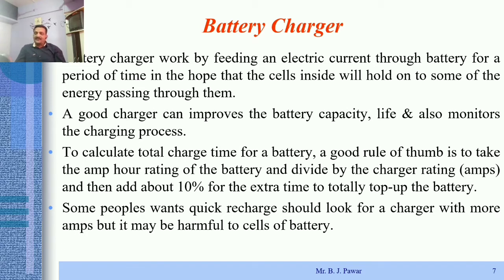So to calculate the total charge time for a battery, a good rule of thumb is to take the ampere hour rating of the battery and divide by the charger rating in amperes, and then add about 10% for the extra time to get the battery totally topped up, right? Again, people who want a quick recharge should look for a charger with more amperes, right? But it may be harmful to the cells of that battery, correct?